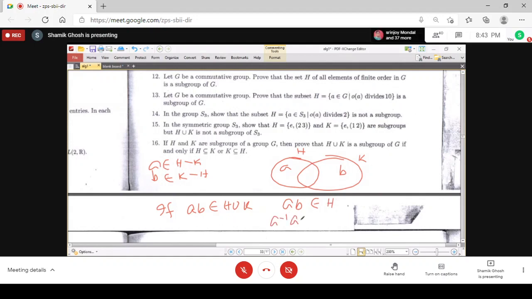So A inverse AB also belongs to H, but then it holds that B belongs to H, and that is a contradiction because B belongs to K minus H.